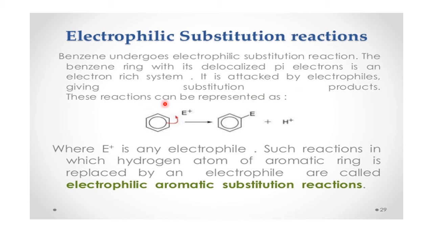So these reactions can be represented as benzene, a general electrophile comes and attacks. So this H will come out and the electrophile is substituted, and these are known as what? Electrophilic substitution reactions. Okay, right.